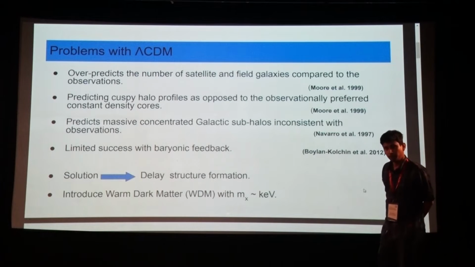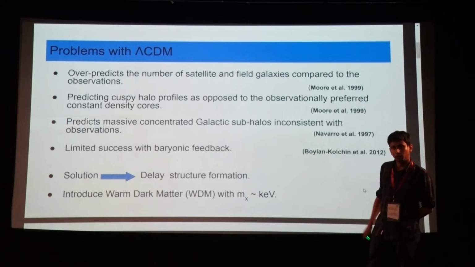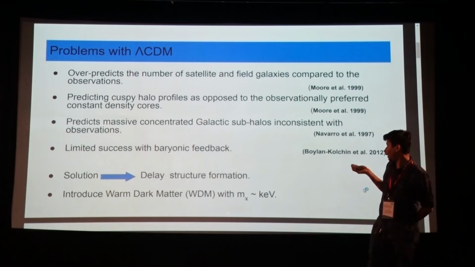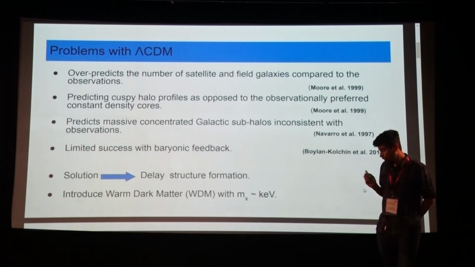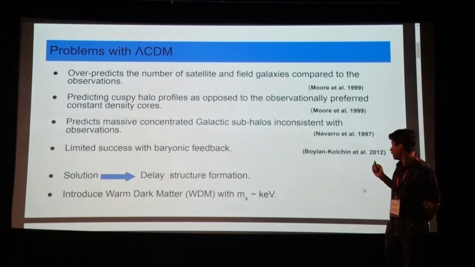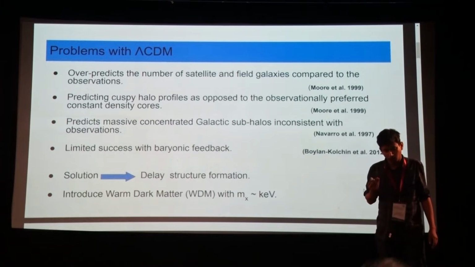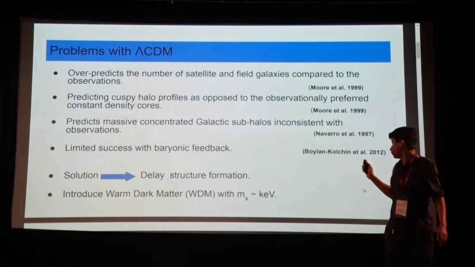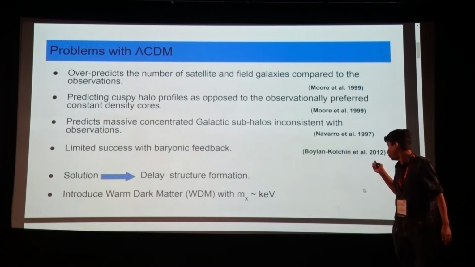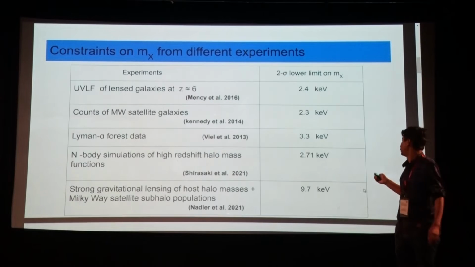To solve this problem, one way could be to introduce baryonic feedback on top of the N-body simulation, and that has some limited success. Another way is to delay the structure formation by introducing dark matter which is lighter than cold dark matter. This is where we introduce the warm dark matter model. And remember, in the warm dark matter model, the mass of the WDM particles is of the order of keV.